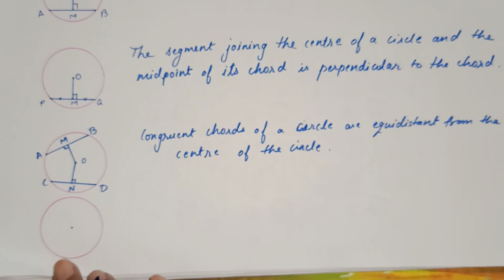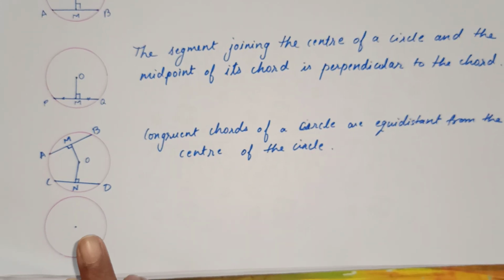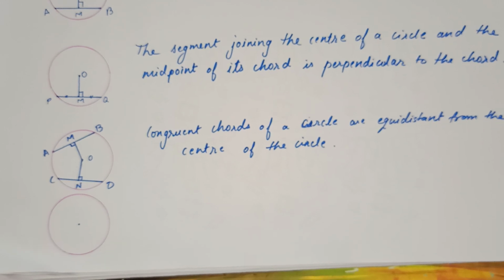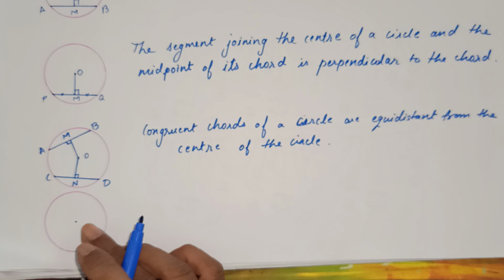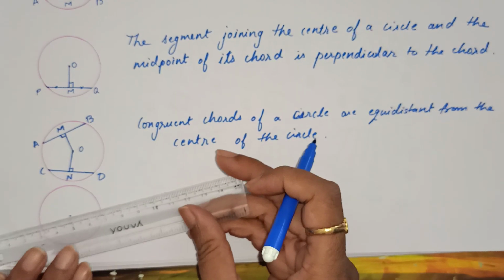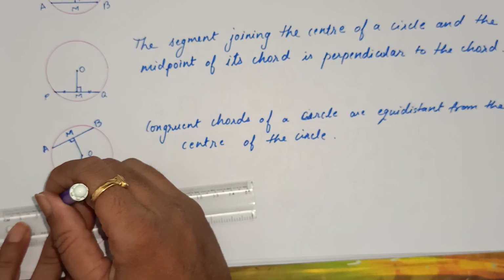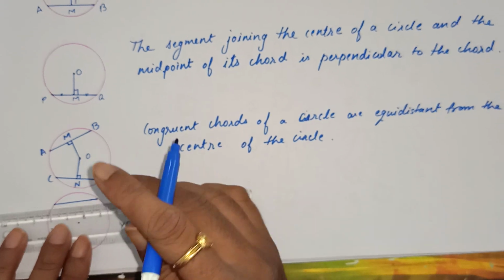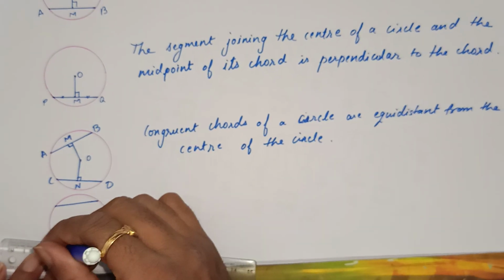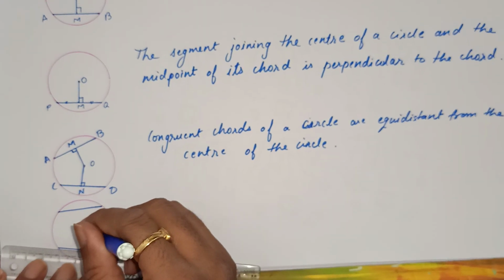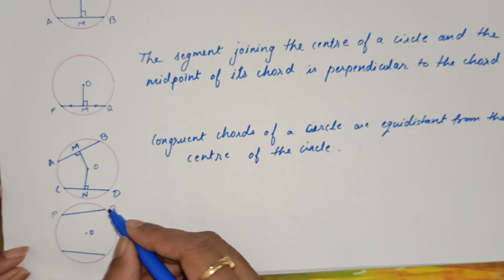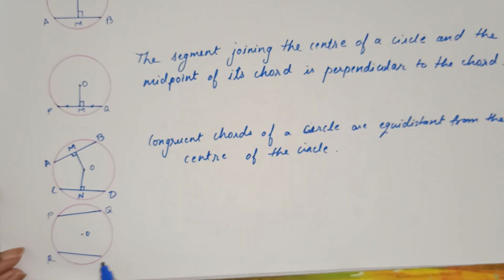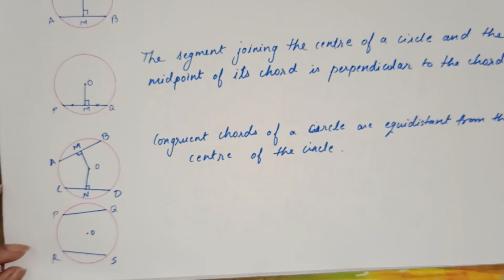The chords of a circle equidistant from the center of a circle are congruent. Means what? Vice versa of this. Suppose I take again two chords. This is a circle with center O. These are two chords, say PQ and RS.